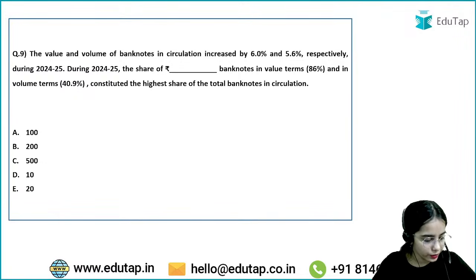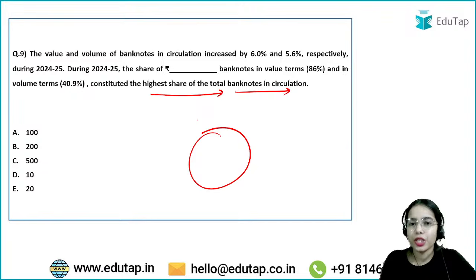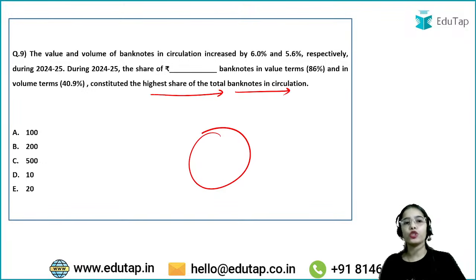Okay. Coming to the next question. Try to answer this question, that if the value and volume of banknotes in circulation has increased by 6% and 5.6% respectively during 2024-25, then during 2024-25, the share of dash banknotes in value terms and in volume terms constituted the highest share of the total banknotes in circulation. So which banknote is the one that has the highest share of the total volume and total value? Is it rupees 100, rupees 200, 500, 10 or 20? So which banknote has the highest share in total volume and total value in the total banknote circulation?